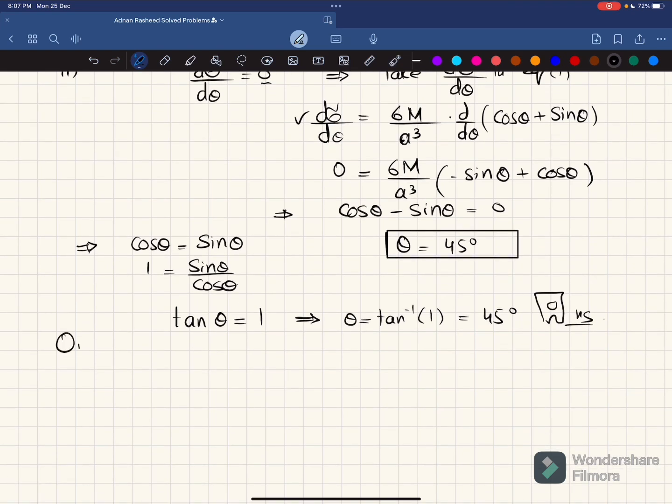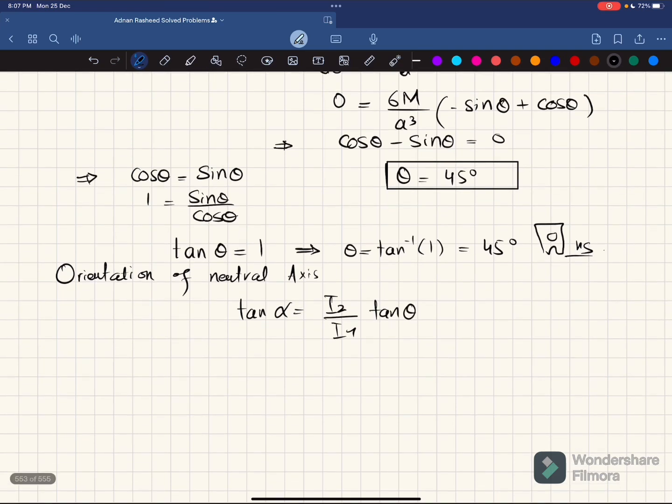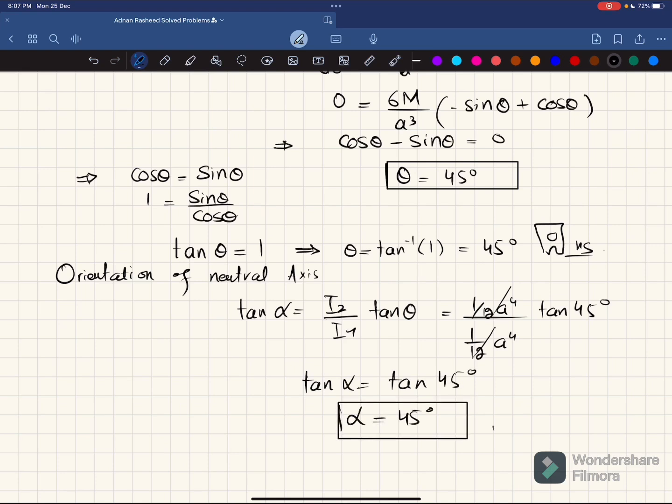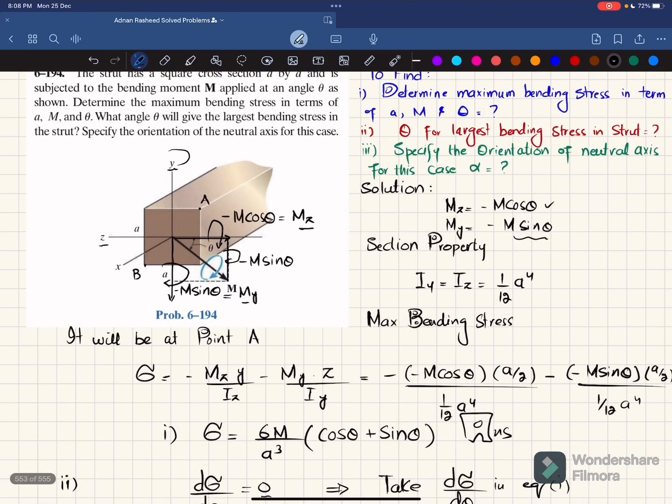And in the last part, we have to define the orientation of the neutral axis. For that we have the formula that tangent of alpha is equal to Iz over Iy into tangent of theta. Since Iz and Iy are both 1 over 12 a power 4, divided by 1 over 12 a power 4, and tangent of 45 degree, this will cancel with this and we will be left with tangent of alpha equal to tangent of 45 degree. So alpha is equal to 45 degree, which is the orientation of the neutral axis for this case. If I draw the orientation of the neutral axis, it will be like this, at 45 degree. So this is alpha, which is equal to 45 degree.